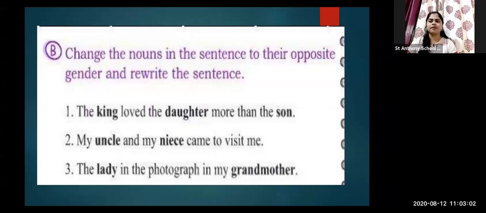The king loved the daughter more than the son. You are able to see that king, daughter and son are highlighted, in bold. Why? Because king, daughter and son are all nouns, but they are masculine and feminine, both mixed. What you have to do is add the opposite. Like king, the opposite of king is what? Give me the answer in the chat box.